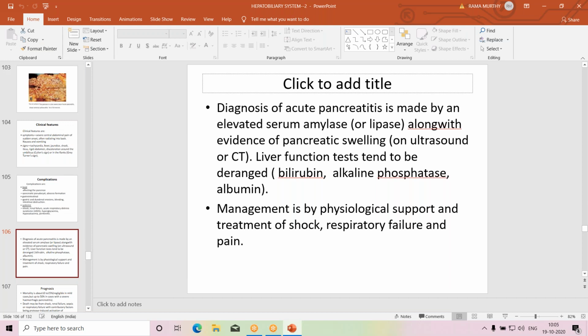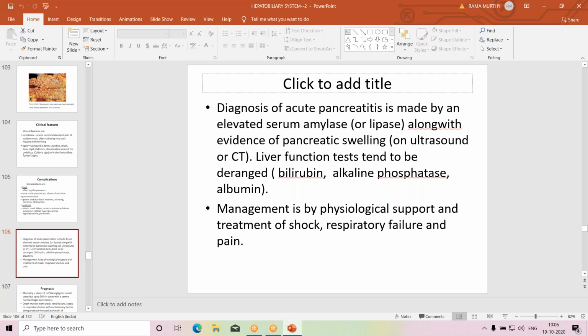So diagnosis, another important test is serum calcium levels. If serum calcium levels are low, that is hypocalcemia. That is a grave prognostic sign. The low calcium levels in the blood are because the calcium is deposited in the pancreas. So if that sign is present, the prognosis is bad.